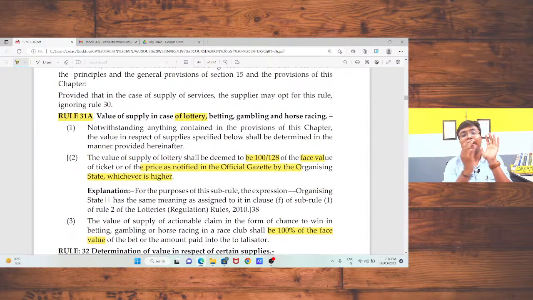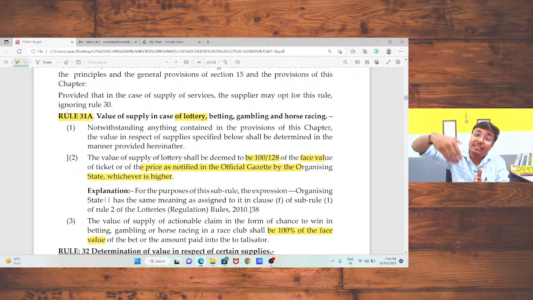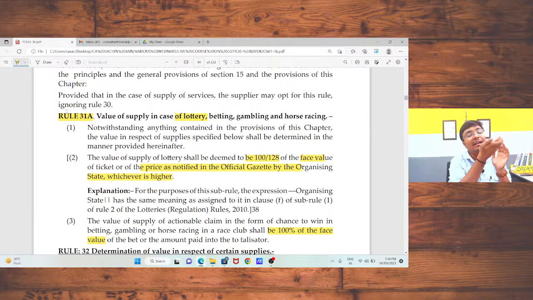In case of lottery, betting, gambling, and horse races. Okay. Now, one question is there: value of ticket or value of prize? So sir, the value of the ticket is your face value, and that will be your price. And if any other price is declared by the state government, in that case, that price or 100 divided by 128 multiplied by face value, whichever is higher, will be your value of supply.